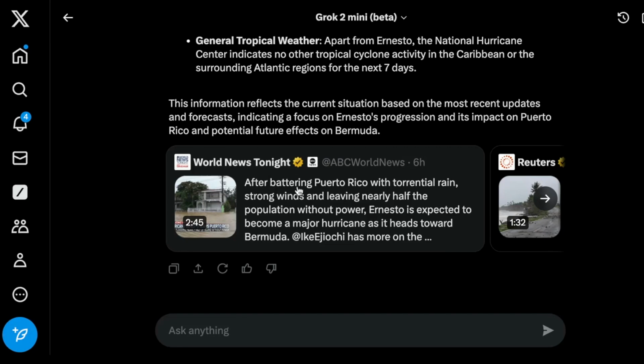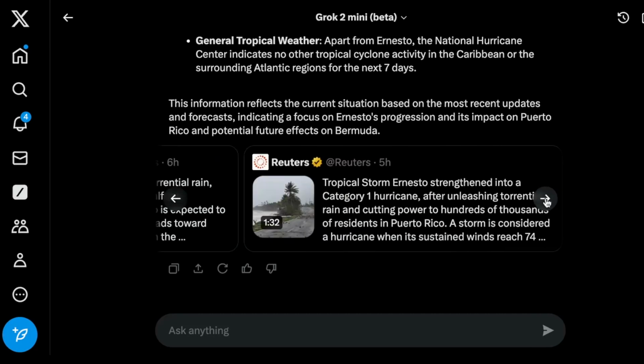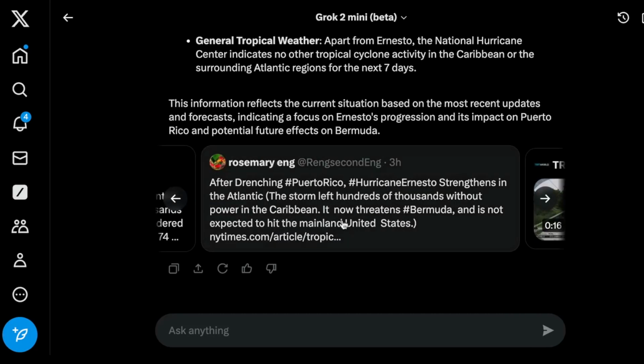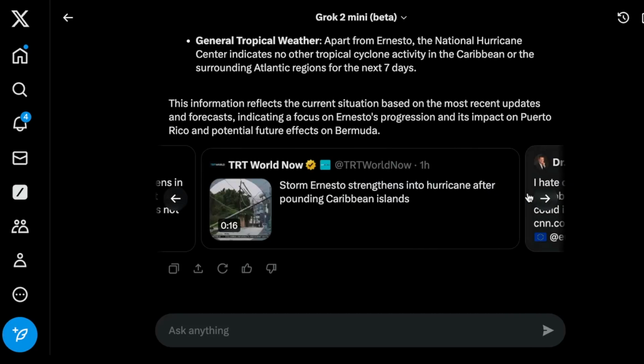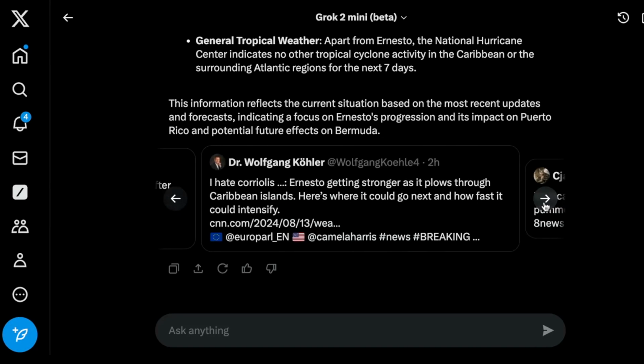It says, after battering Puerto Rico with torrential rain, strong winds, and leaving nearly half the population without power, Ernesto is expected to become a major hurricane as it heads towards Bermuda. So that's actually factual. So we have Reuters here. Then we have other posts. So we have a combination of people that use X and also some of these news accounts as well.